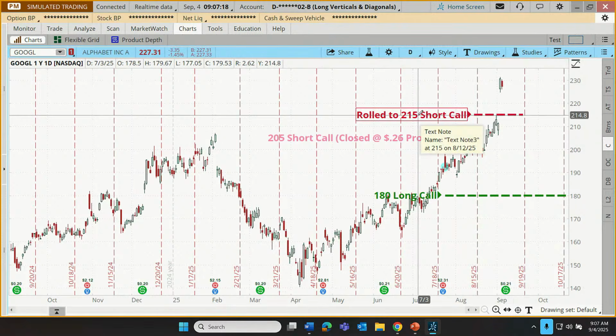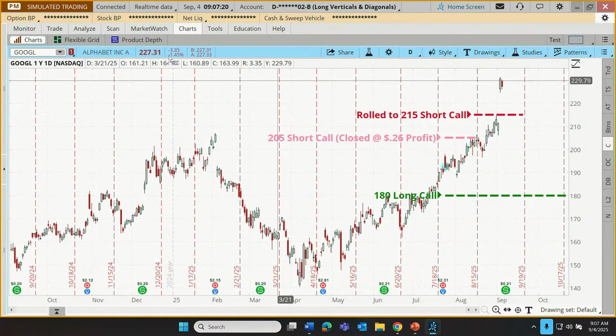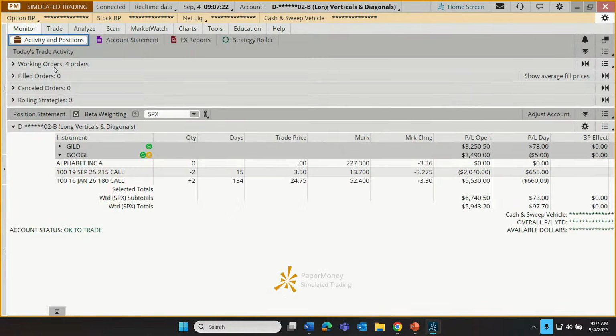That's probably not the best course of action, though. Why not? Well, here's why. When we go back to our monitor tab, that 180 call is worth $52.50. To exercise it would be giving us, yes, a pretty steep discount. The shares are worth 227 right now.